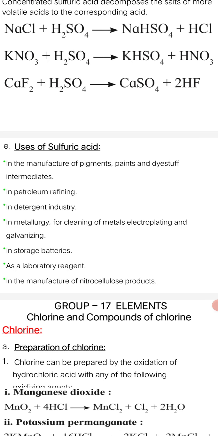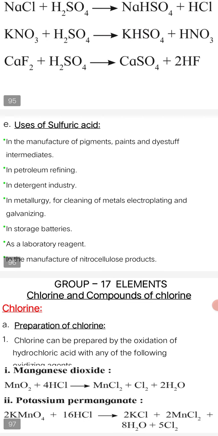It is used in metallurgy for cleaning of metals which are used in electroplating and galvanizing. In storage batteries, it can be used. It is a very important chemical for the storage battery, you may say the inverter battery also. It is a very important laboratory reagent which is useful in so many kinds of reactions. It is used in the manufacture of nitrocellulose products. So these are the uses of sulfuric acid.